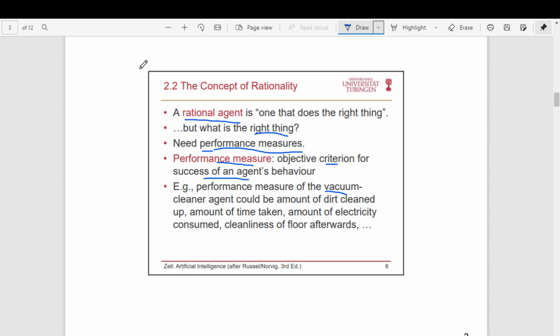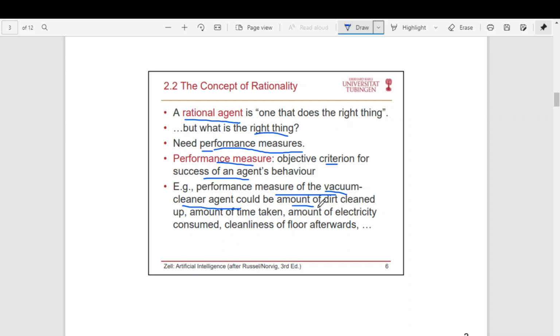So in the vacuum cleaner agent problem, what should the performance measure of the vacuum cleaner be? This is the question. How could we say that the vacuum cleaner is a rational agent or not? Somehow we have to define the rationality and measure the performance. There are different ways to measure the performance for the vacuum cleaner problem.